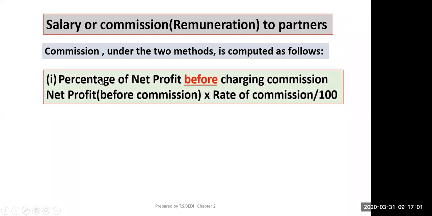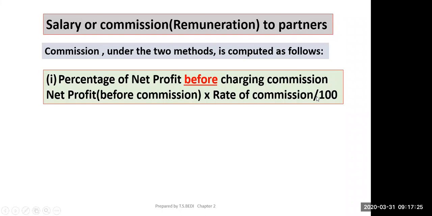One is percentage of net profit before charging commission, that is, net profit before commission into rate of commission upon 100. If the words given are before charging such commission, then net profit into rate of commission upon 100.